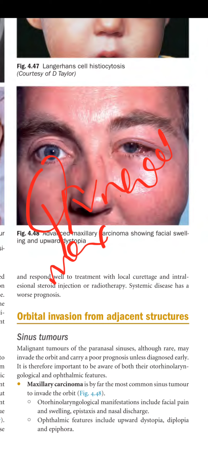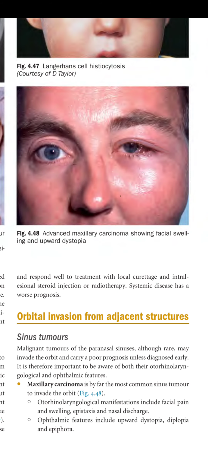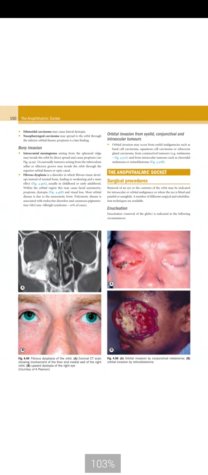Ophthalmic features include upward dystopia, diplopia, and epiphora. So you know that the mass is inferior to the eye, so when it invades the orbit, it will cause upward dystopia, and with the dystopia there will be diplopia as well.